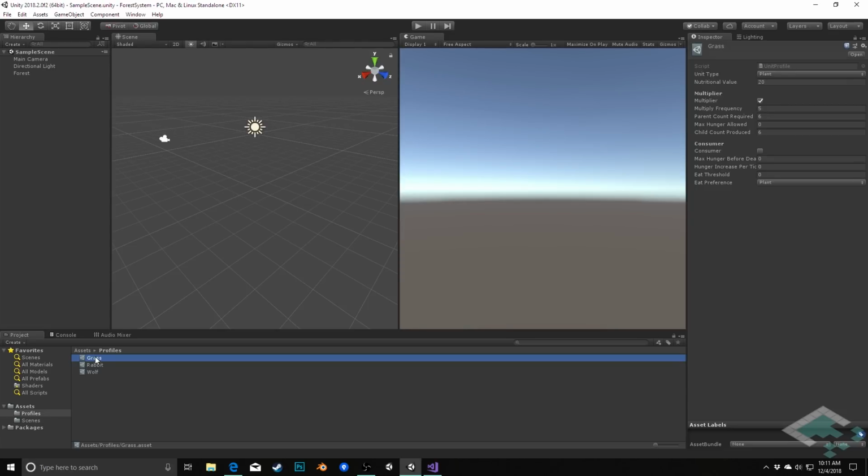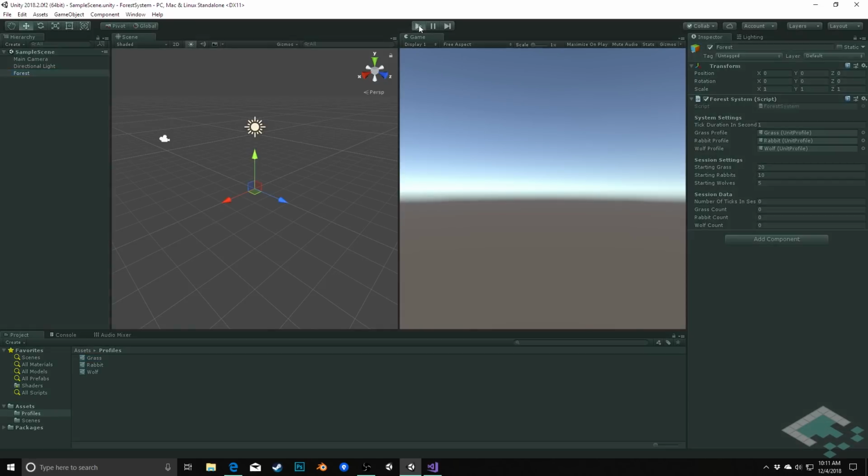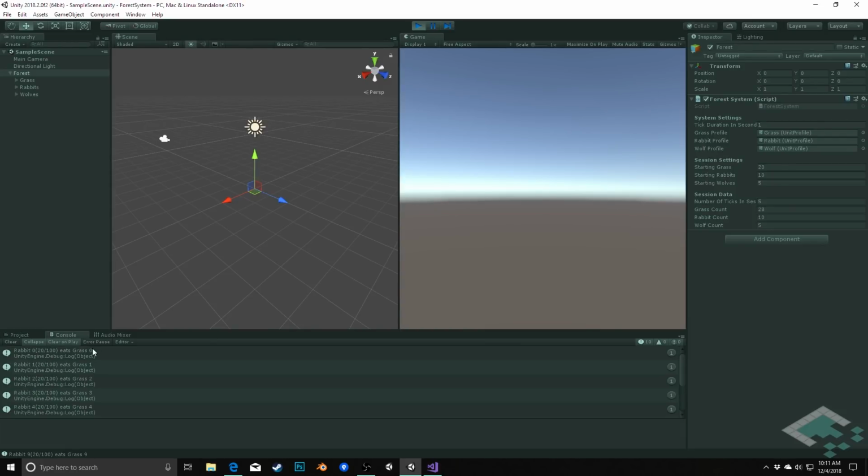And I used a pretty naive system for doing this right now, which is that I'm basically just actively hitting play, stepping through each step and looking to see where does information change. So for example, right here, it pops up in our console on turn 5 that both the grass multiplies and our rabbits eat some of the grass. So we get a net change of about 8 grass are created.